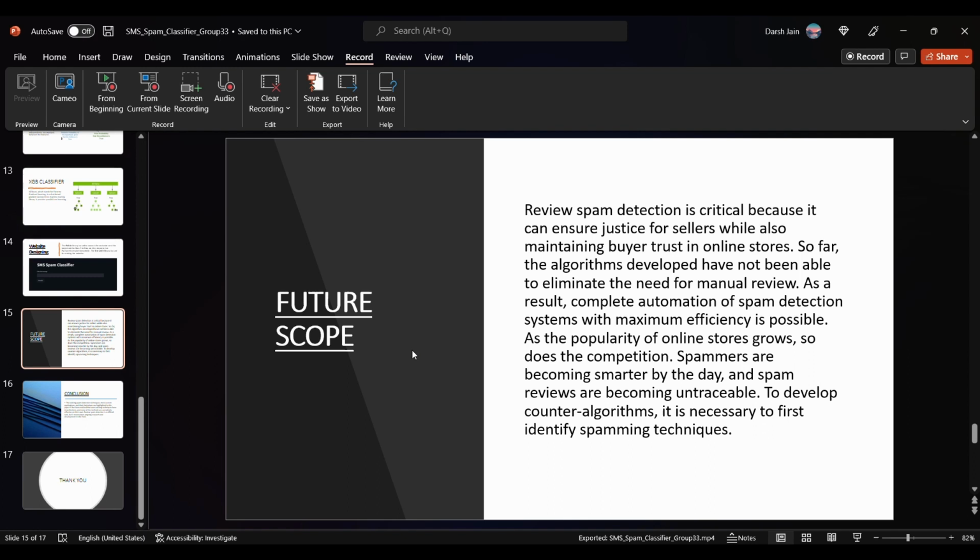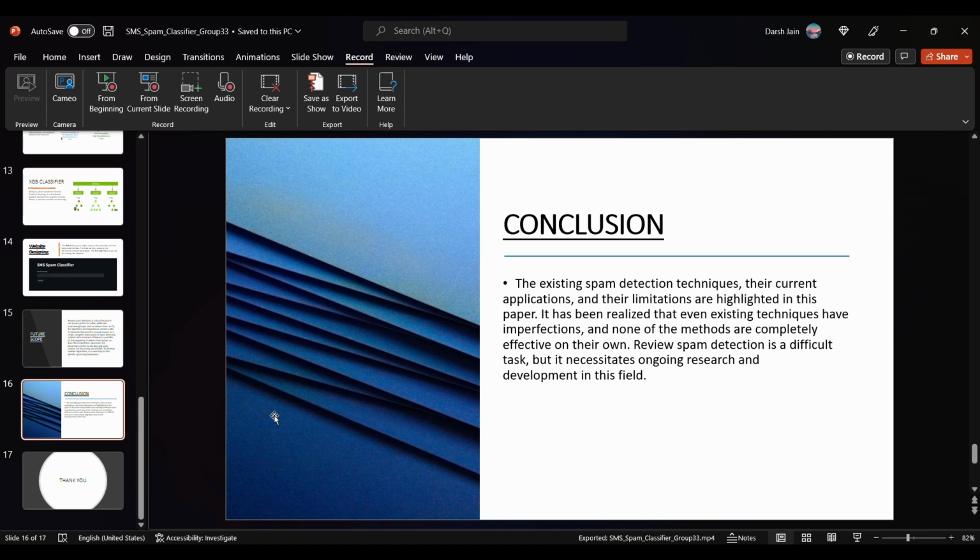The conclusion is that it is necessary to identify spam in order to develop counter algorithms to detect these reviews and other similar things. This document has highlighted the existing spam detection techniques and their current applications, but it also shows that even the existing techniques have some drawbacks, and not all the methods are completely effective. Detecting review spam is a difficult task, and it requires continuous research and development in this field. By this, we would like to end our presentation. Thank you.